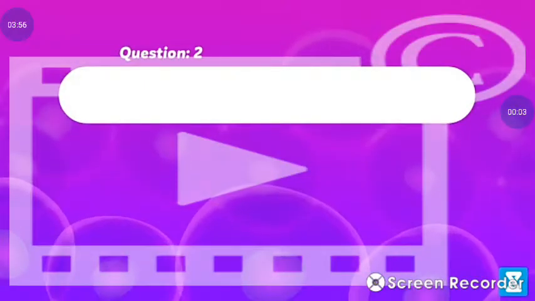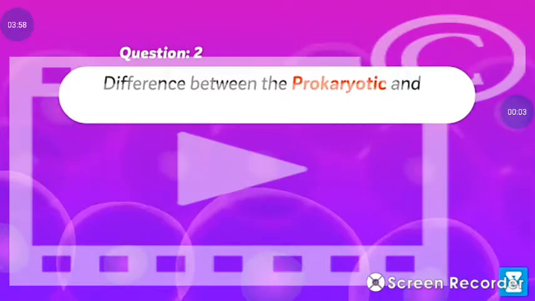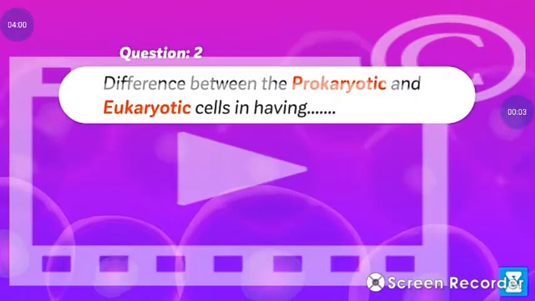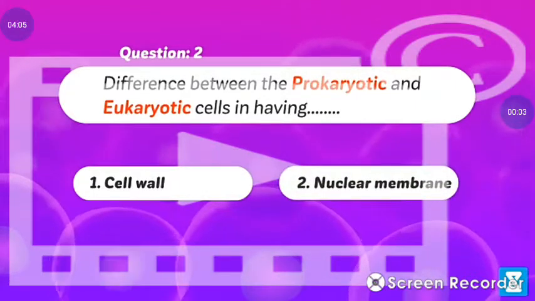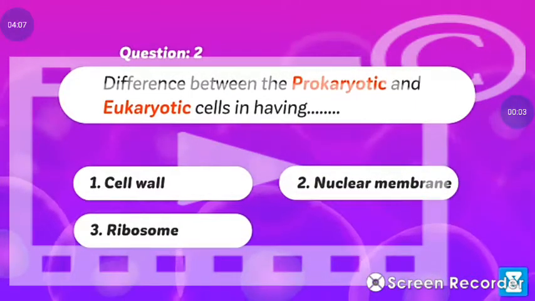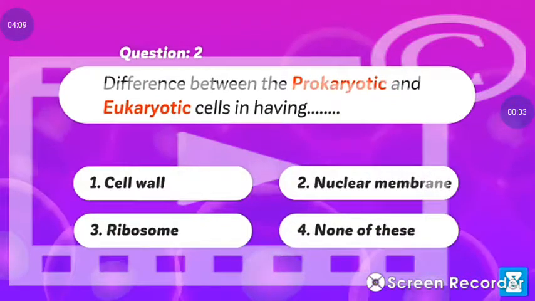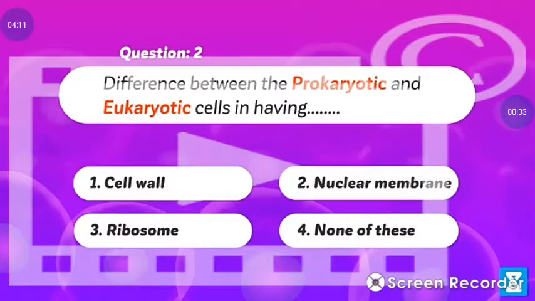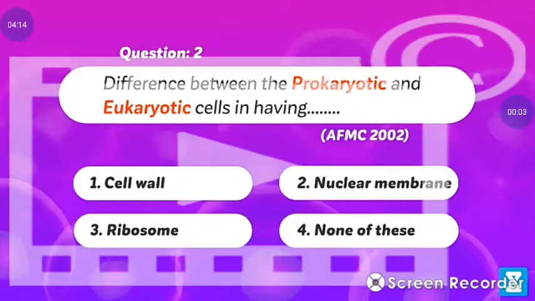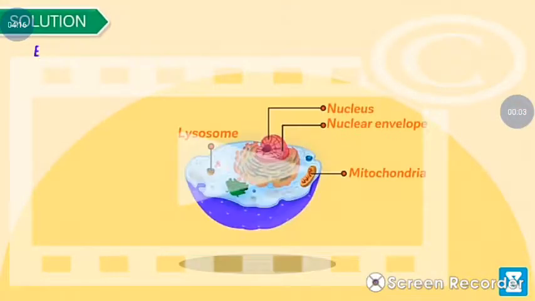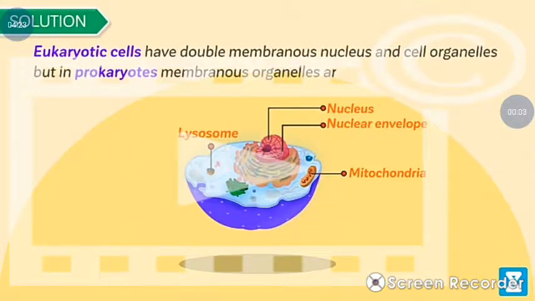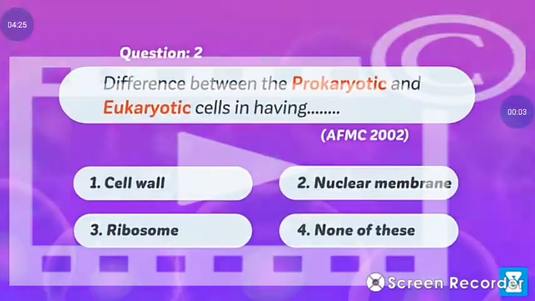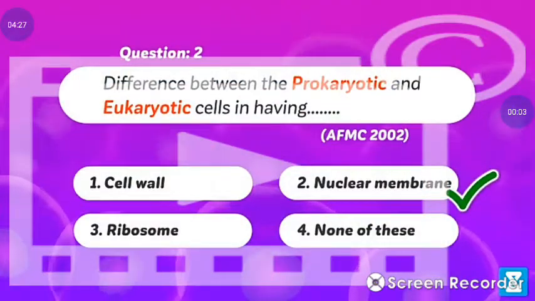Question 2. Difference between the prokaryotic and eukaryotic cells is in having: number 1, cell wall. Number 2, nuclear membrane. Number 3, ribosome. Number 4, none of these. This question was asked in AFMC 2002. Solution. Eukaryotic cells have double membranous nucleus and cell organelles, but in prokaryotes, membranous organelles are absent. Hence, option 2 is correct.